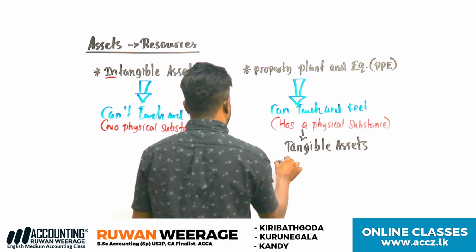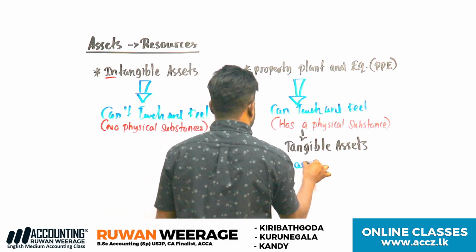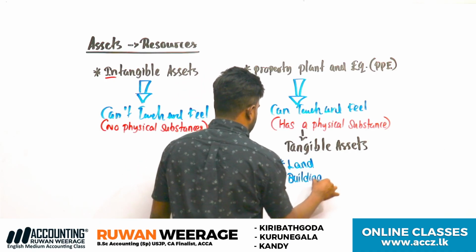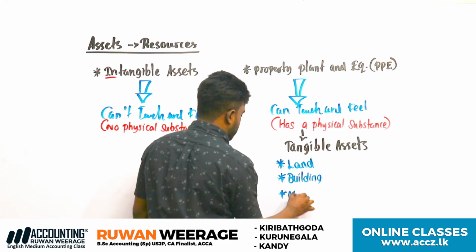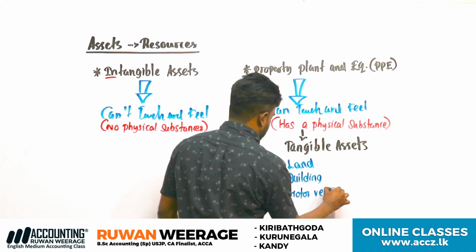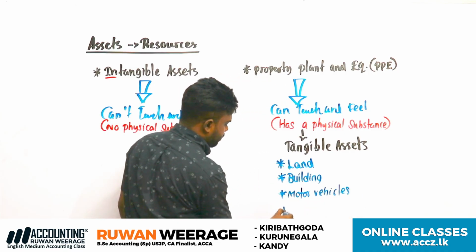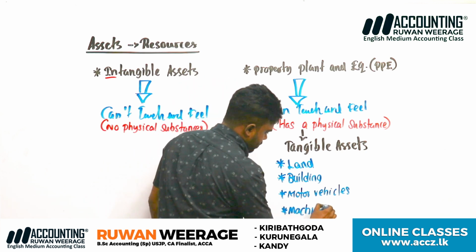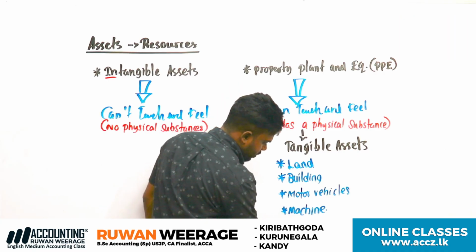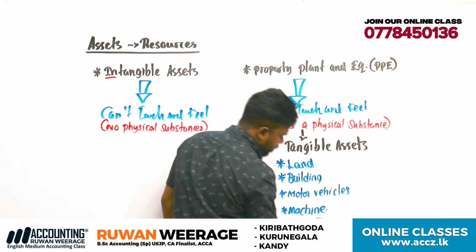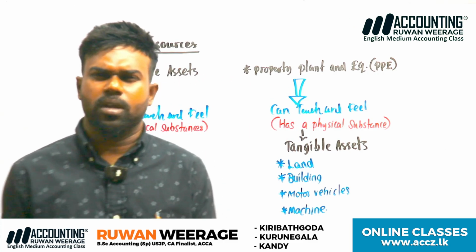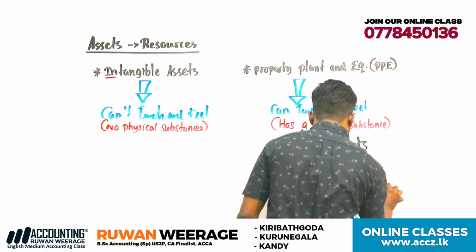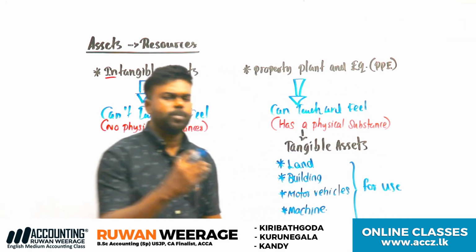What are the examples? Lands, you can touch them. Buildings, motor vehicles, machines, computers. Understood? These things are held for use purposes. Therefore, we call them property, plant, and equipment.